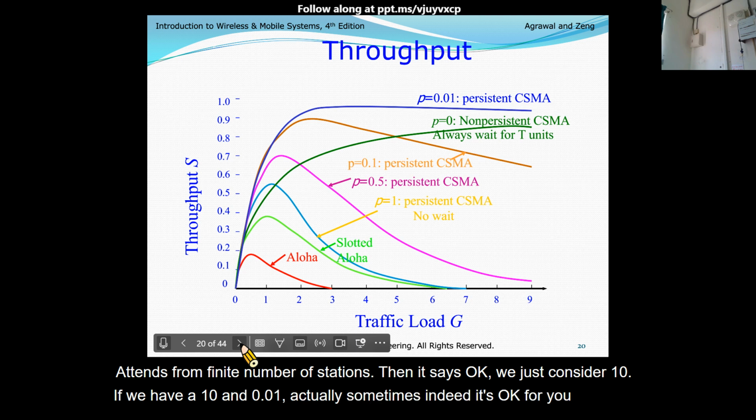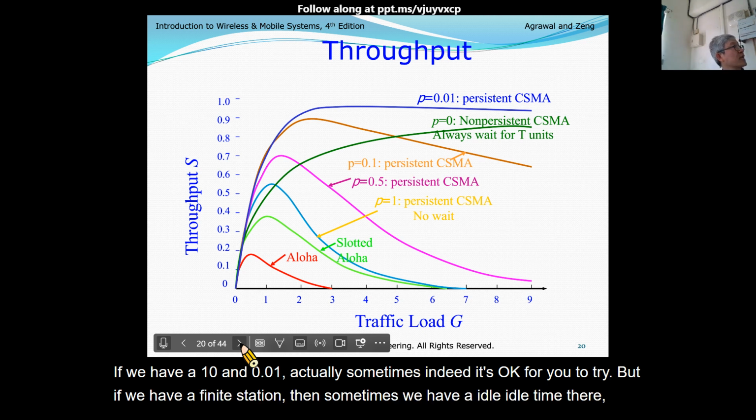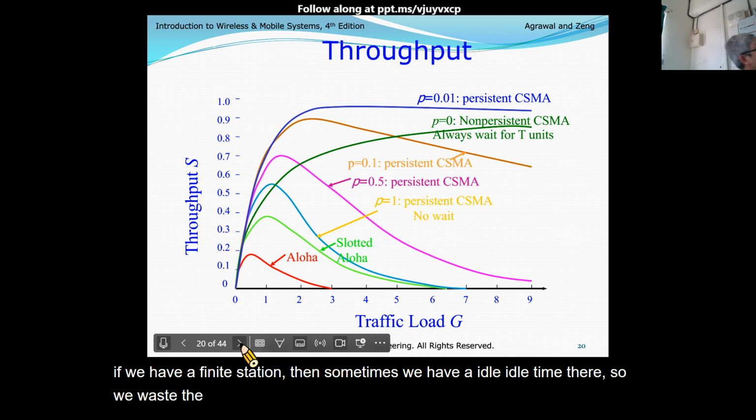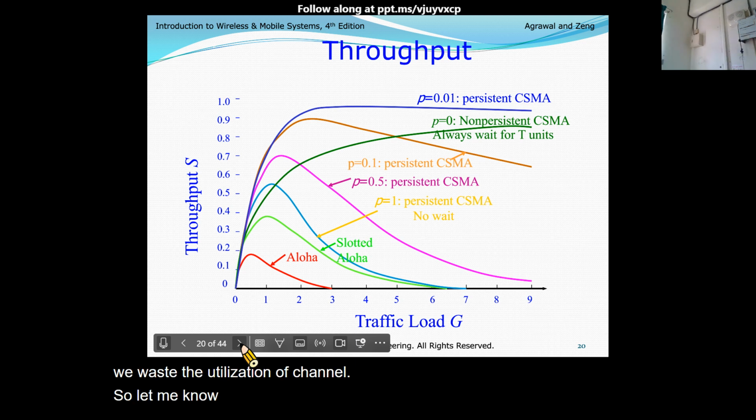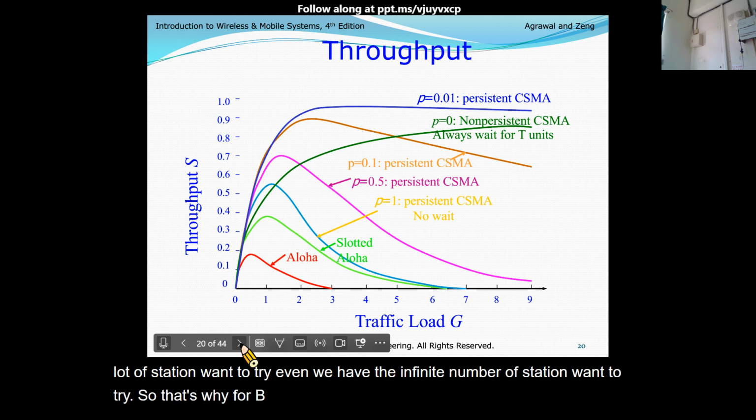But with a finite number of stations, sometimes we have idle time there, so we waste the utilization of the channel. So let me note this again: the current assumption is that a lot of stations want to try, even an infinite number of stations. That's why with probability equal to 0.01, we still have the better throughput.